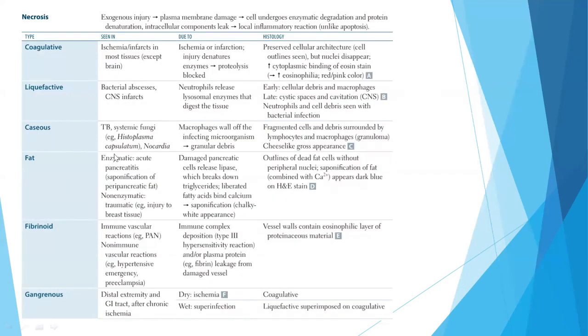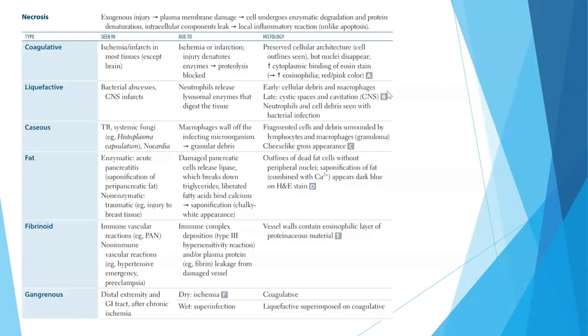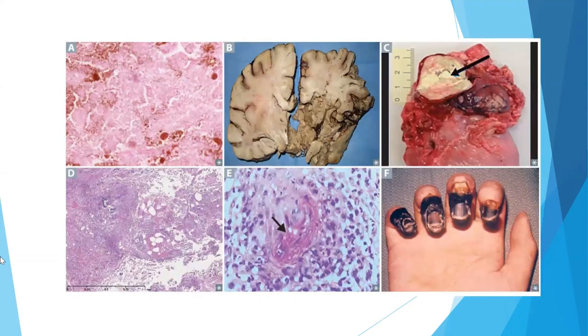In the case of caseous necrosis, which typically occurs in systemic fungal or tuberculosis infection, there is a cheese-like appearance. Here you can see this cheese-like appearance. Fat necrosis is when there is enzymatic activation, for example in acute pancreatitis, which causes saponification of the fat. We can see saponification of fat, which appears as dark blue on H&E stain. These dark blue areas are the saponification of fat, and this is fat necrosis.